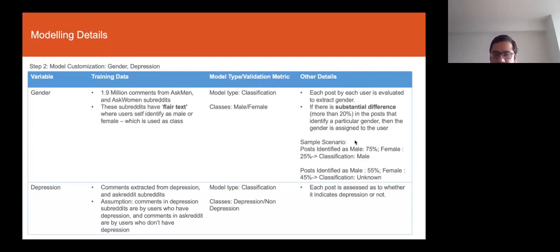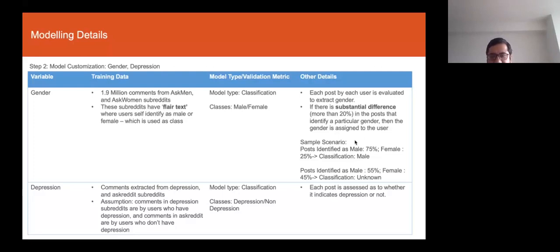So the way I do it is that I look at all the comments, all the posts that are made in the depression subreddit, and I make an assumption that all those posts are from users who have depression. Then I need a placebo or other class which indicates non-depression, and I look at Ask Reddit subreddits where people are posting a lot of comments, and I classify that as non-depression. So I have two classes here.